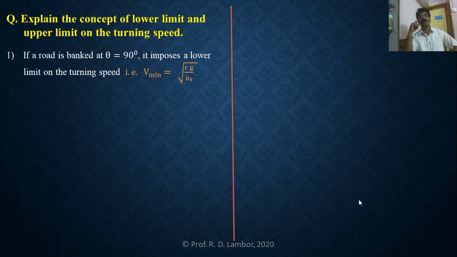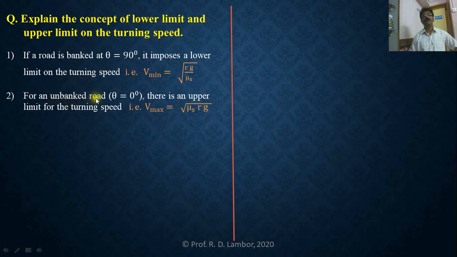At that time, the vehicle imposes a lower limit on the speed, and that minimum value of the speed at which the vehicle should be driven without sliding is given by this formula: V minimum equals root of Rg upon mu s. So this is the first value when the angle of banking is 90 degree.